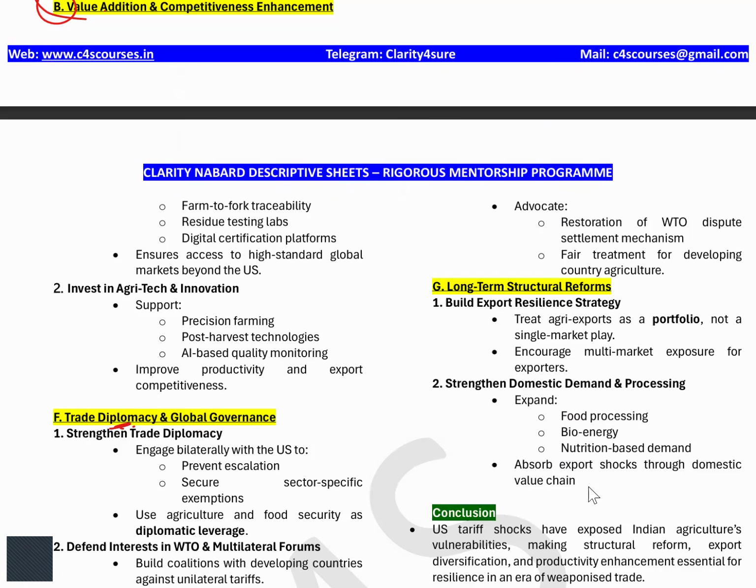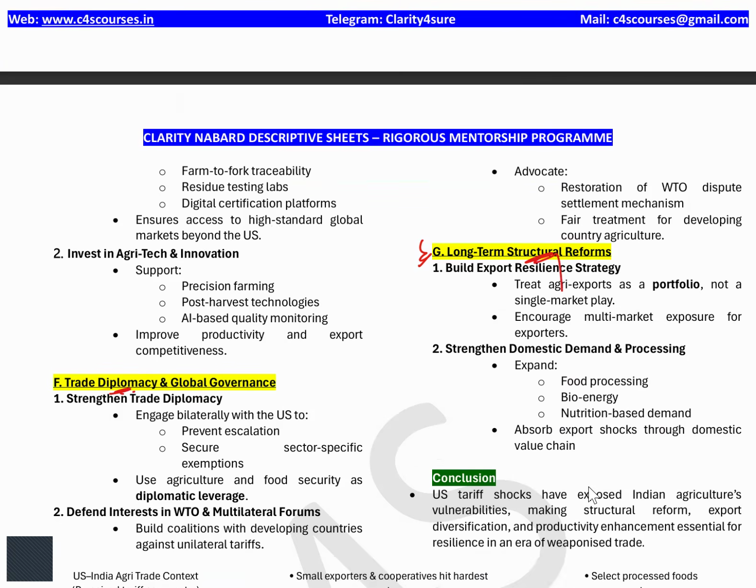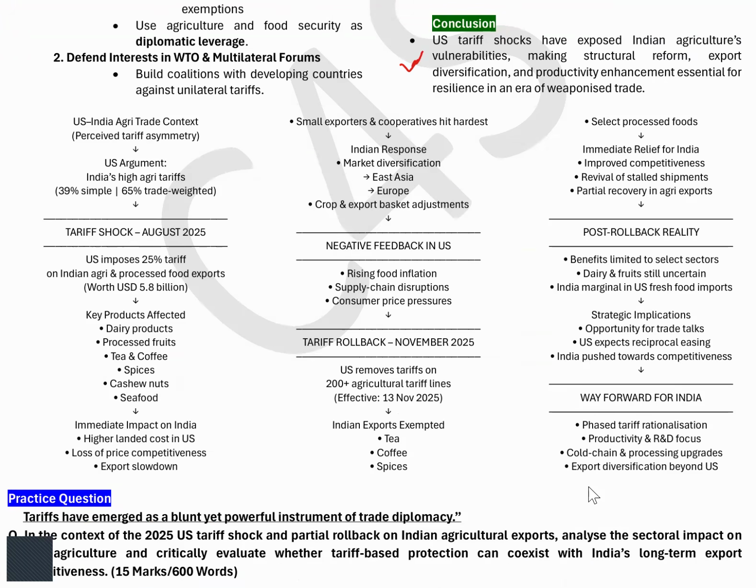And last but not least, we should have long-term structural reforms in the entire agriculture sector, related to bioenergy and food processing. As we know, Indian agriculture is not that much developed in structural terms, so this long-term reform should be there. All these points, A, B, C, D, E, F, G, you should remember, on how we should navigate the overall effect of this Trump tariff upon Indian agriculture. Lastly, you can conclude with a good conclusion so that our agriculture exports are sustainable.